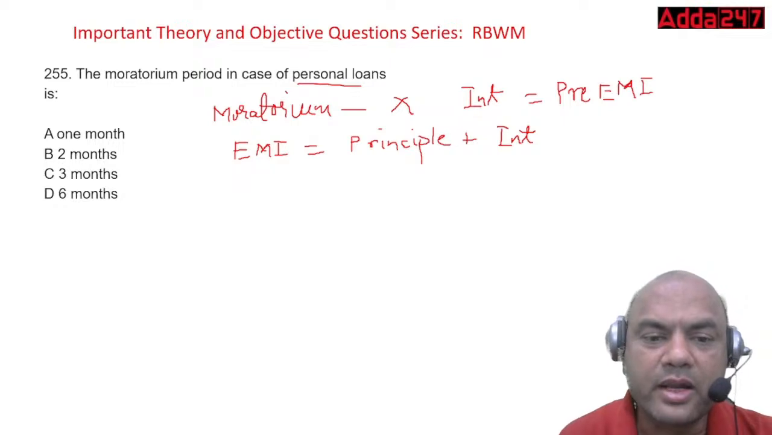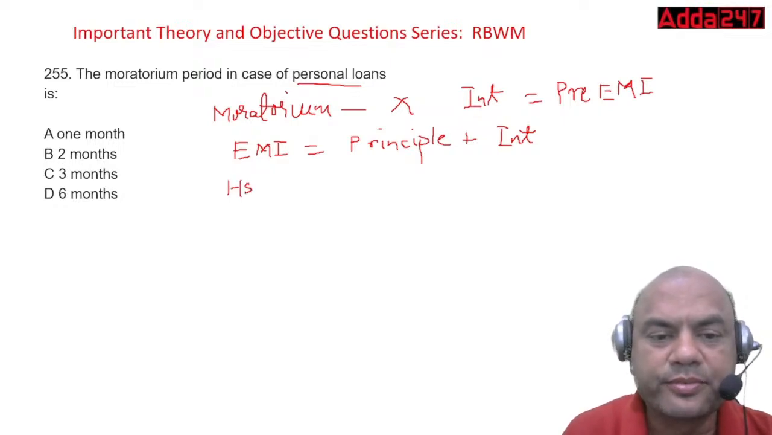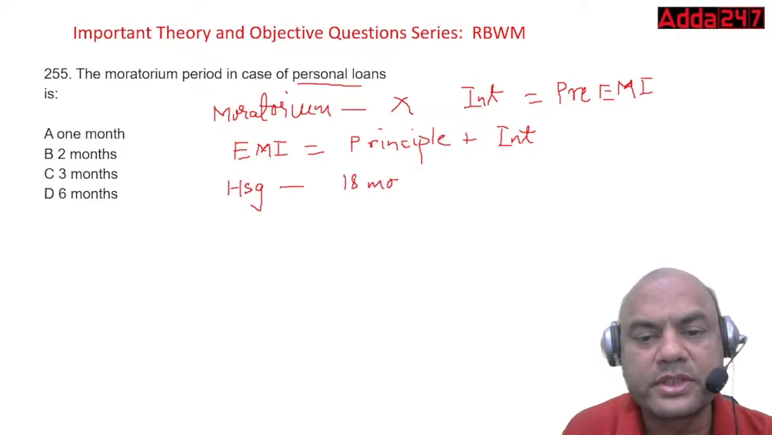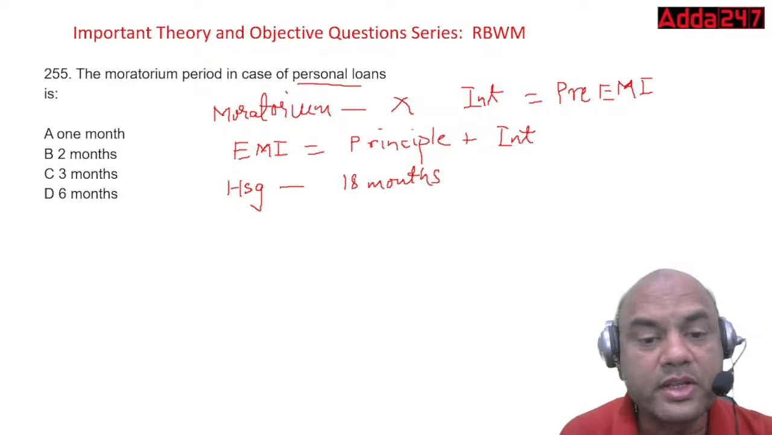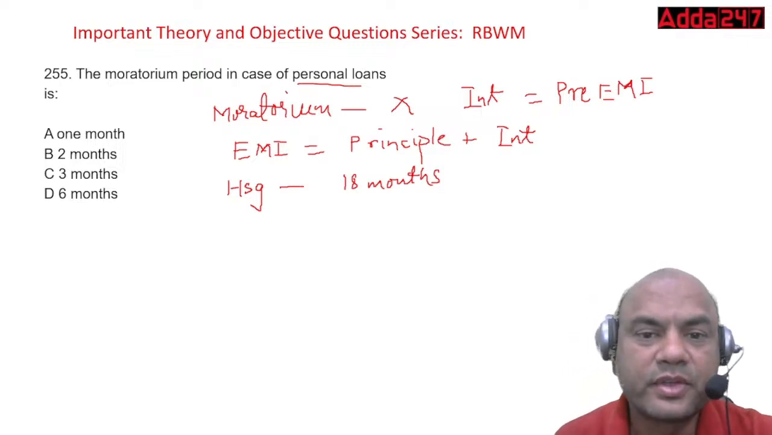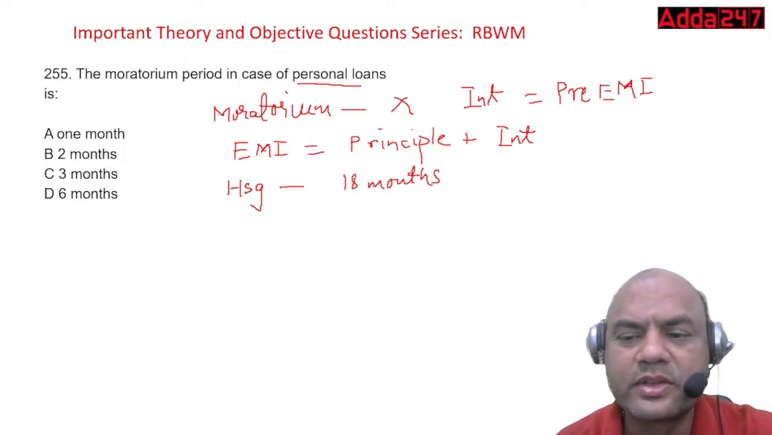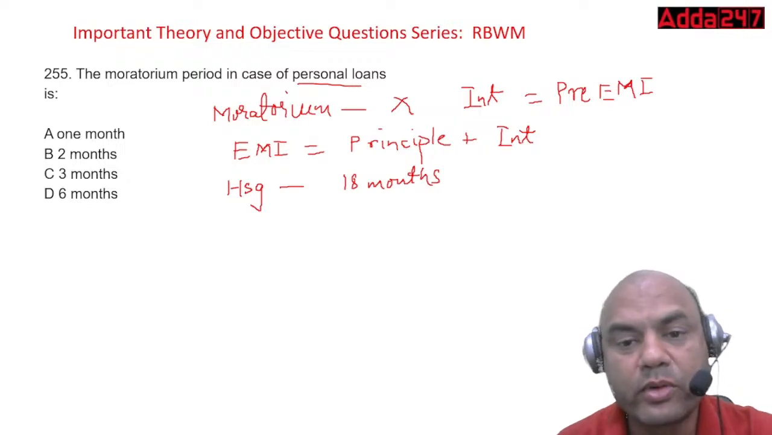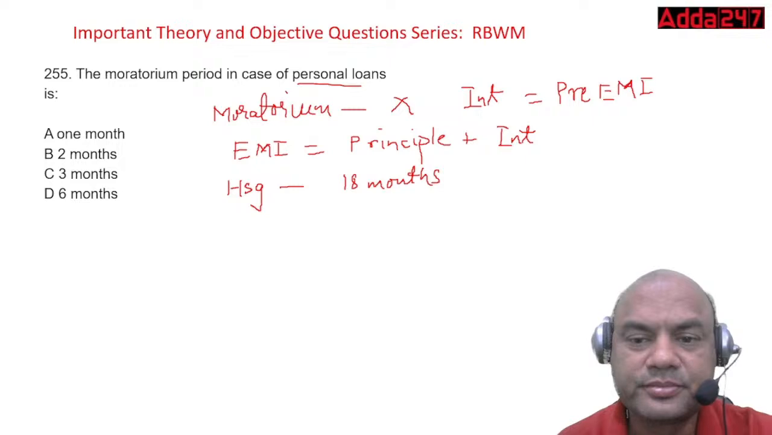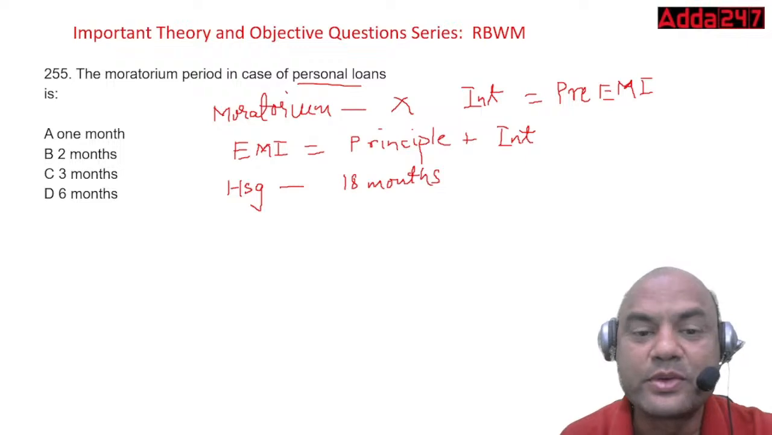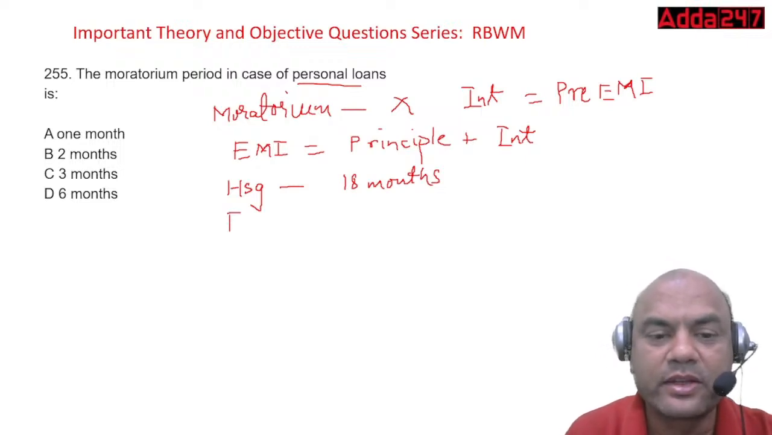Generally, this moratorium period in case of housing loans is 18 months. Which other loan has a longer moratorium period? Forget the personal loan. I'll ask one simple question: which other loan has a huge moratorium period? It is education loan. Education loan has a huge moratorium period.